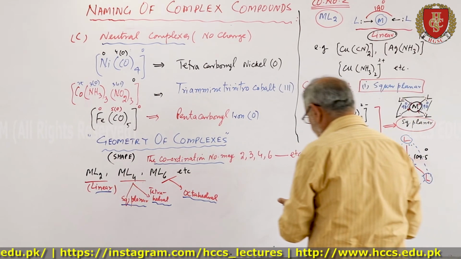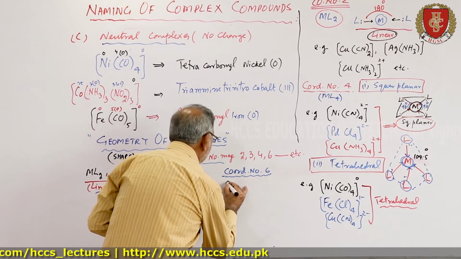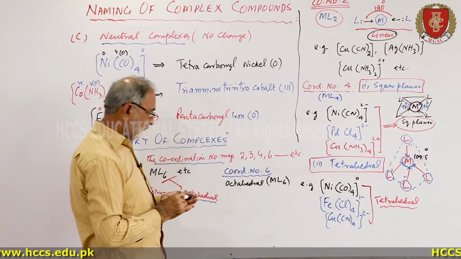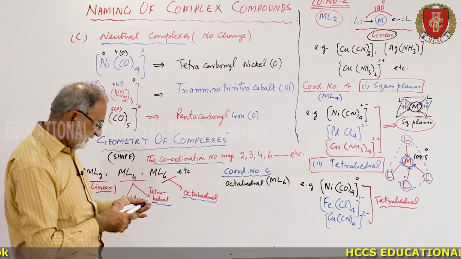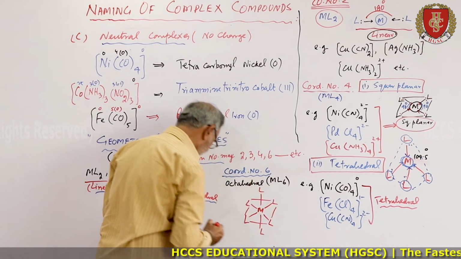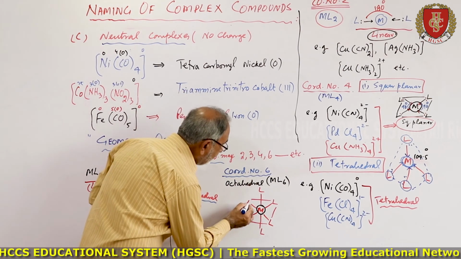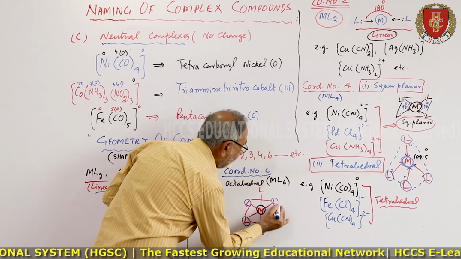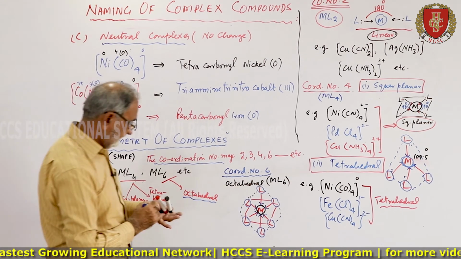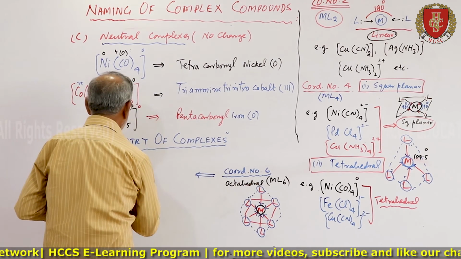109.5. Now the coordination number 6, these are common and are octahedral, ML6. So there are 6 ligands. Here this is the central metal and these are 6 ligands which are donating their electron. This is octahedral which is common.